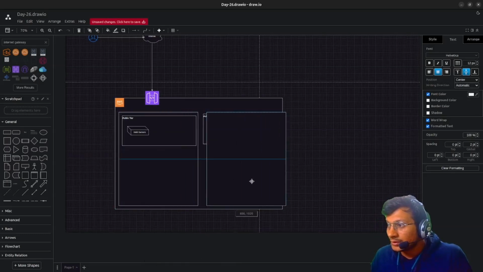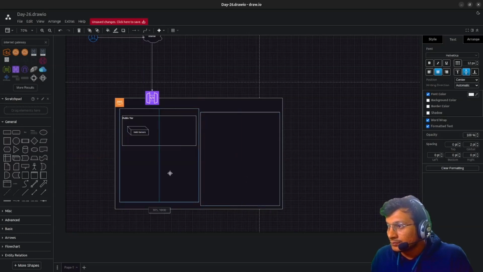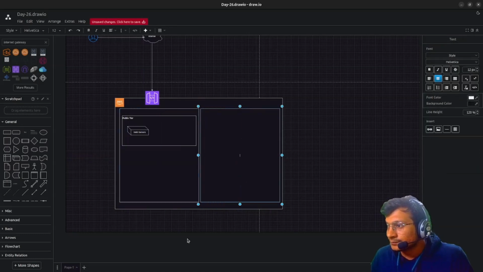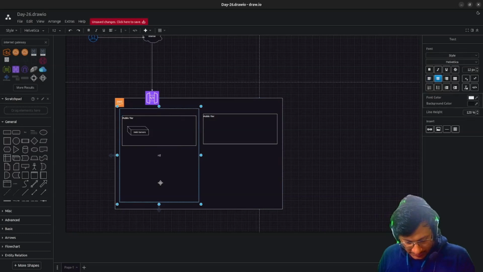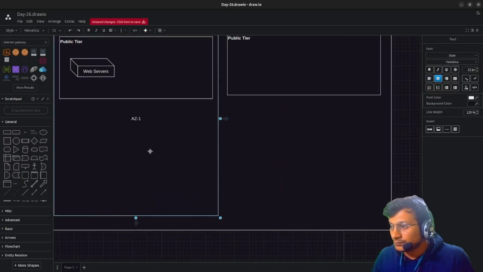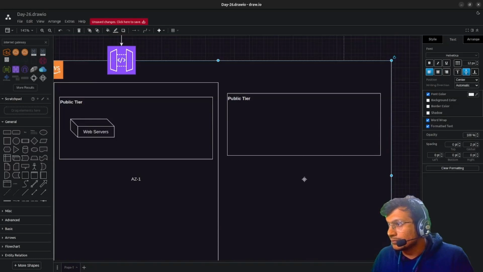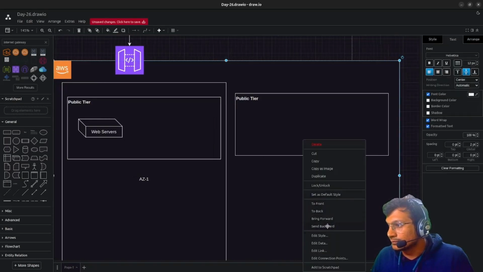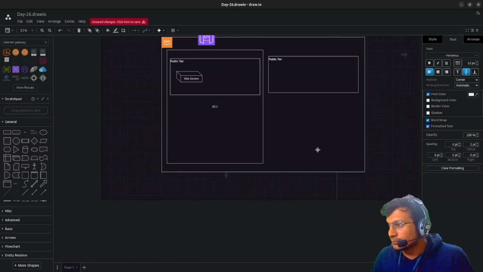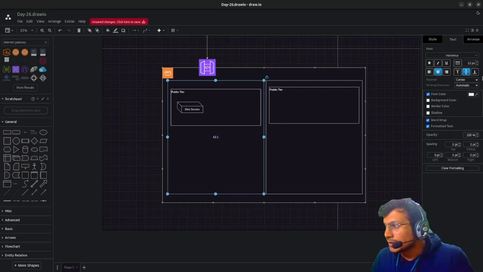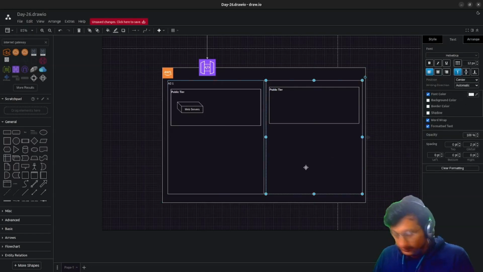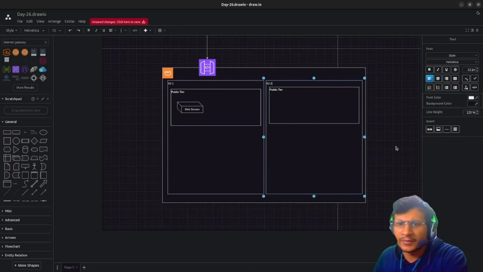These are availability zones, let's say AZ1 and here AZ2. For redundancy purposes, it is kept like this.